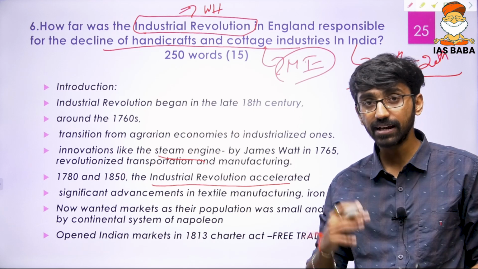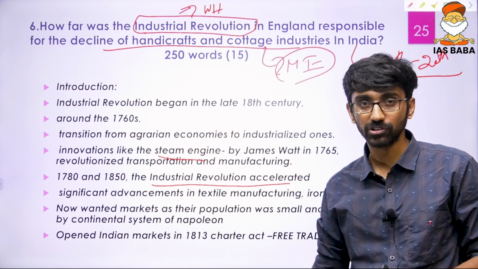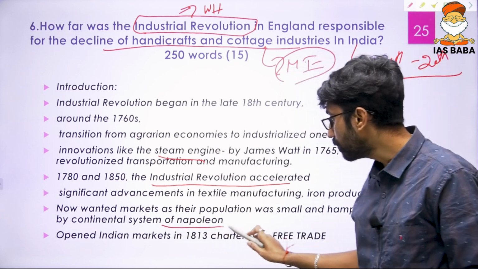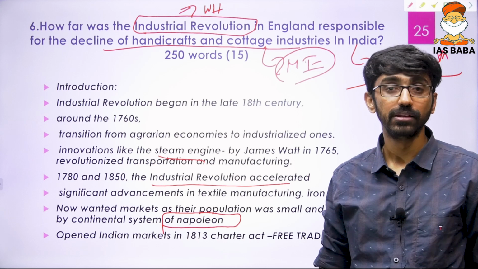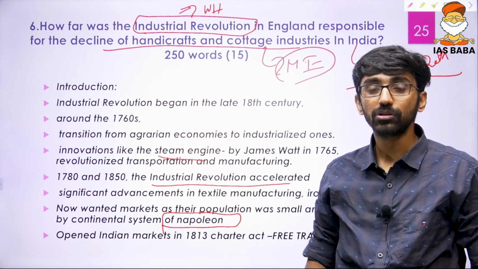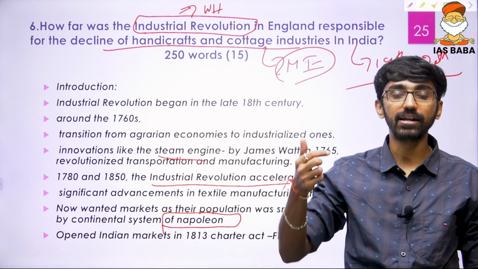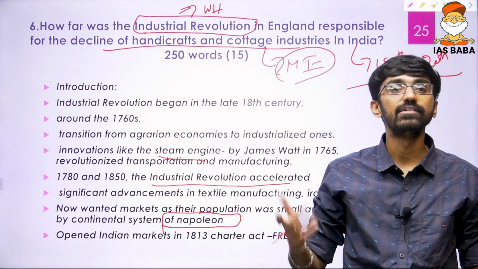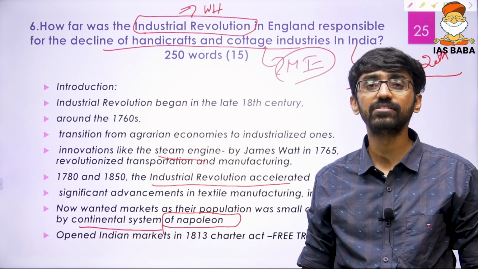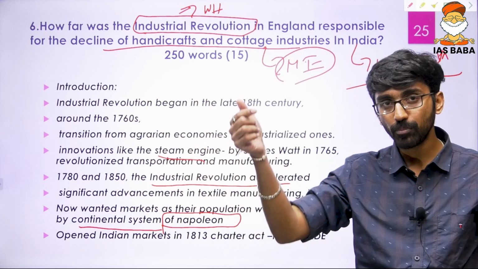The second reason why it looked for new markets other than Europe is that Europe was a bigger market for them, but during that point of time Europe was under the control of Napoleon Bonaparte, the emperor of France, especially after 1800 onwards. To defeat England and bring England under his control, Napoleon devised a new system called the continental system, which was economic sanctions against Britain. He influenced all other continental European countries not to import from England.